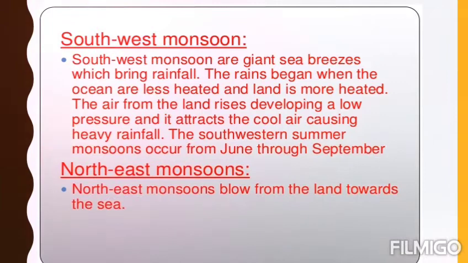Same is the case with northeast monsoons. The northeast monsoon blows from the land towards the sea, from the area of high pressure to the area of low pressure. Land is the high pressure area and sea is the low pressure area. During winter, high pressure is created at the Tropic of Cancer, and winds blow from land to sea, not from sea to land, which is the low pressure area. These winds are dry because they originate from the dry land area, so they don't bring a large amount of rainfall.